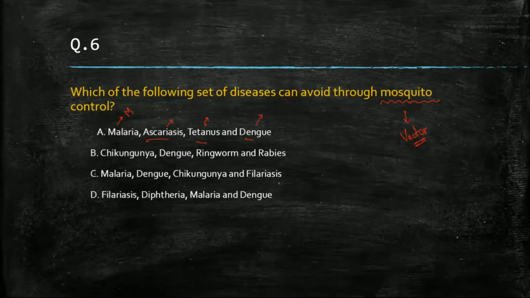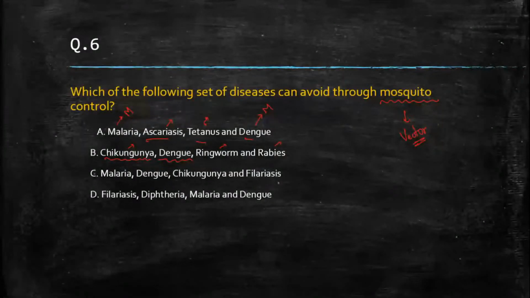Dengue, yes. Mosquito is the carrier of dengue. Chikungunya, again dengue. Ringworm, no. Rabies, no. But what about chikungunya and dengue? The vector of chikungunya is which one? Mosquito.